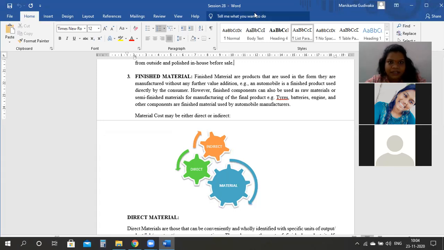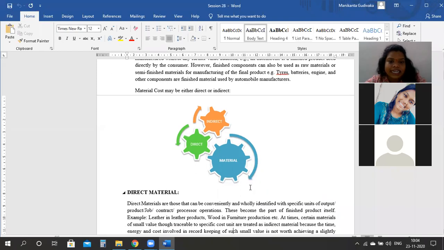Direct materials are used directly in the manufacturing process, ma'am. Okay, indirect materials are used indirectly? You mean to say that? Yeah, I mean, they're not directly included in the manufacturing. It is not about the inclusion part, Ramya.